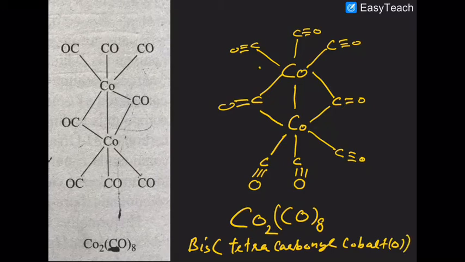Why? Because you can take it as a dimer of Co(CO)4, and then you can call it bis tetracarbonyl cobalt 0. Are you getting that or not?